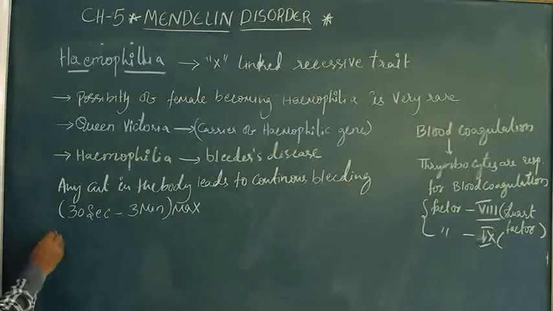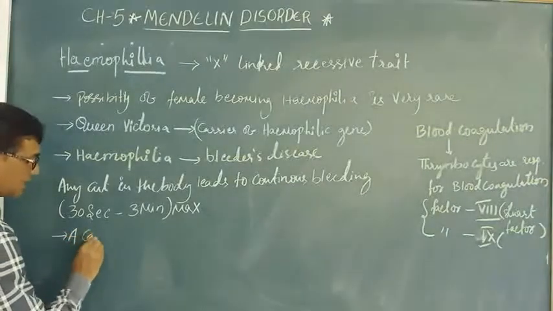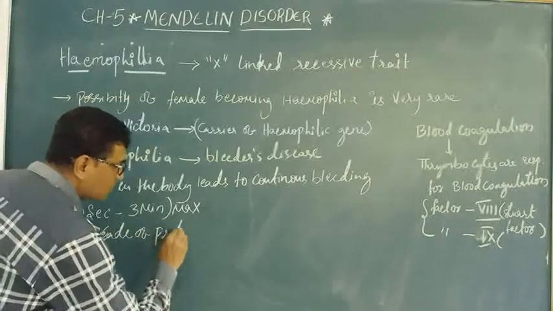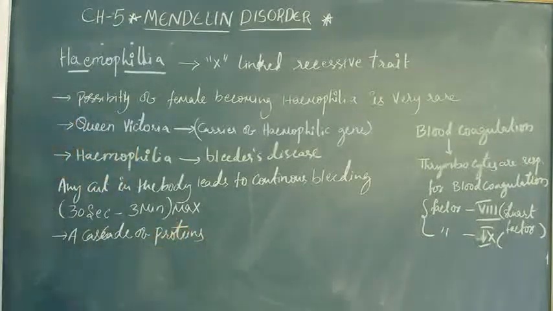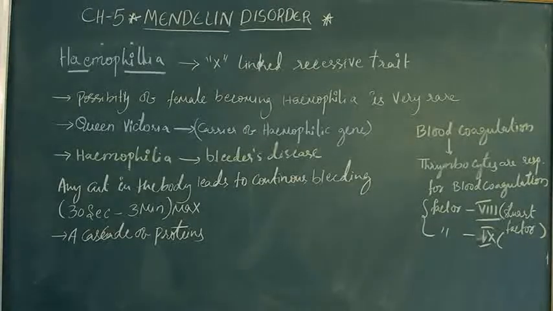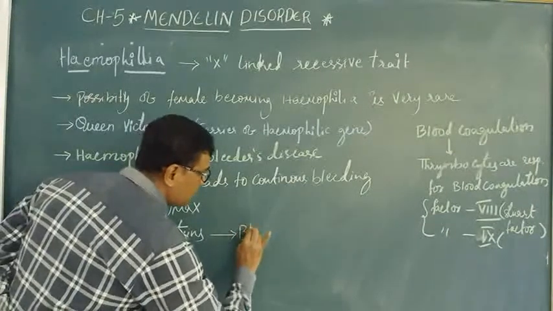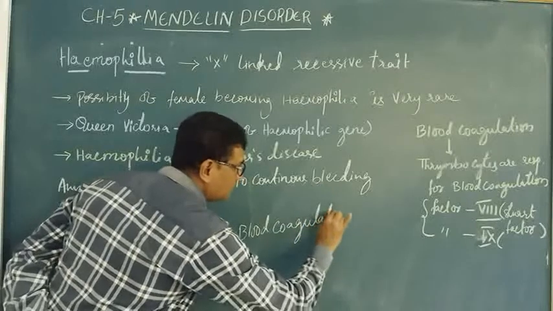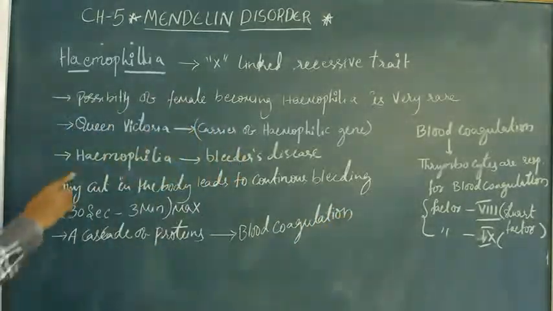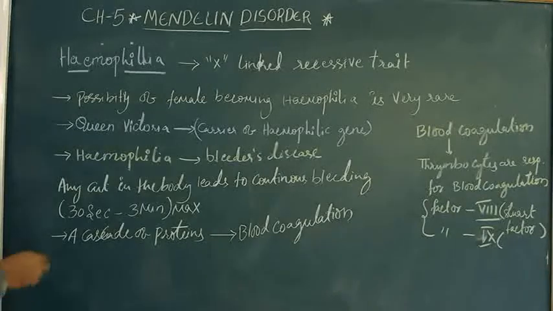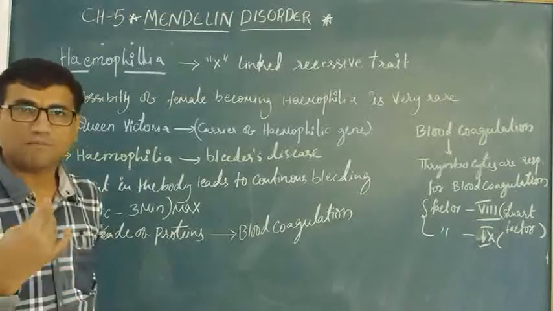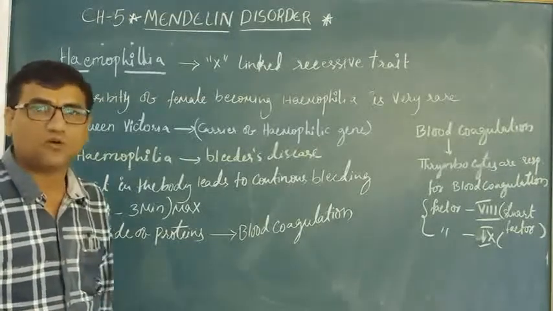Why? This is because a cascade of proteins is present, responsible for blood coagulation. So these factors will be altered by the gene or completely absent. As a result, the blood will not clot.